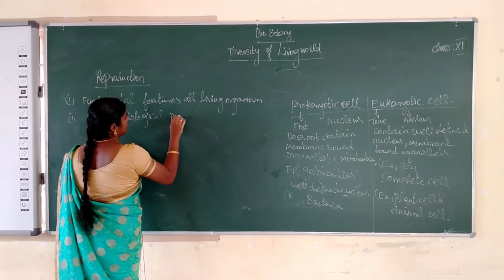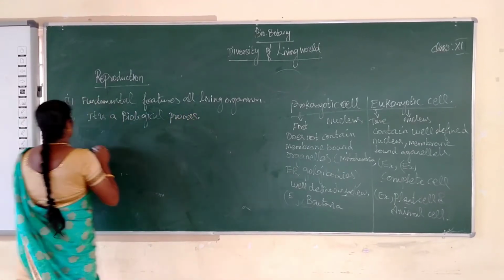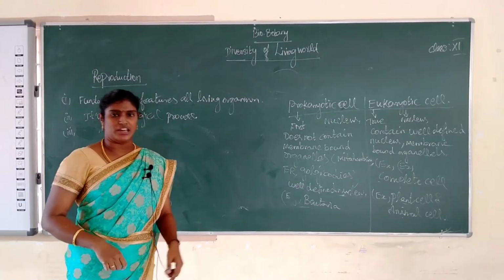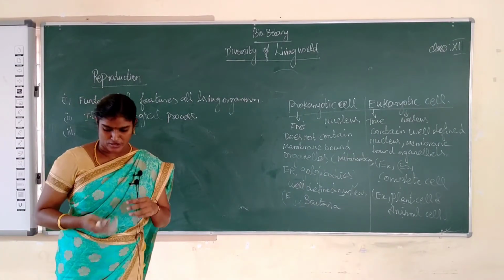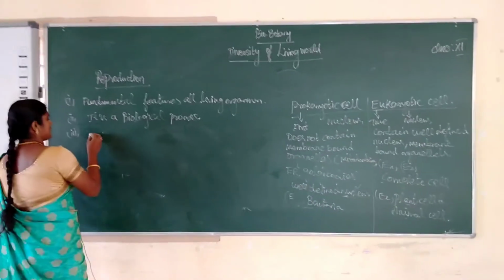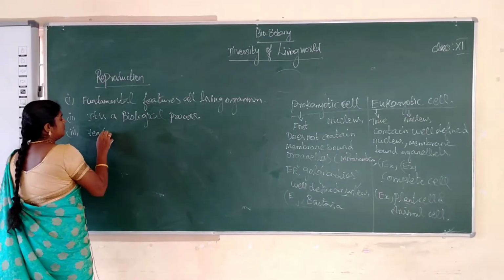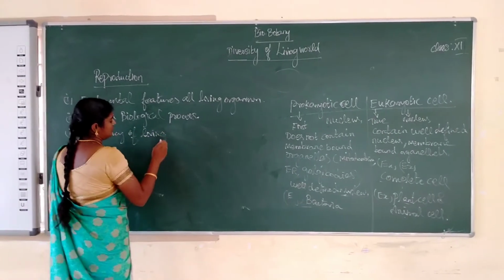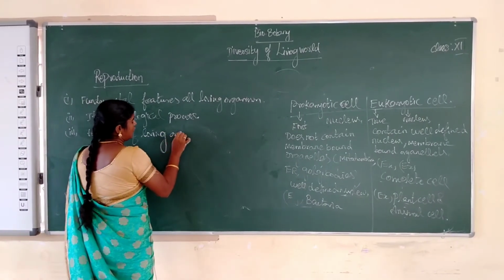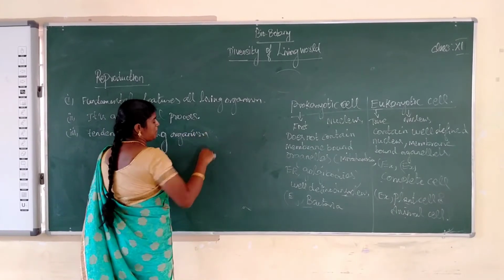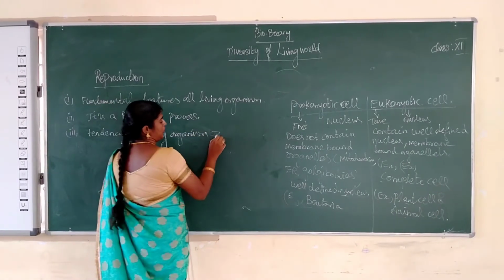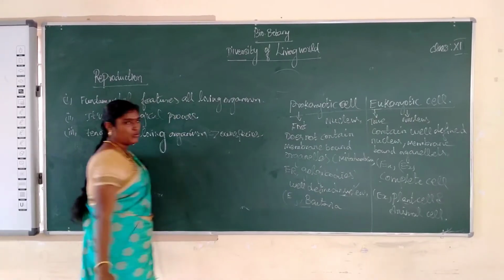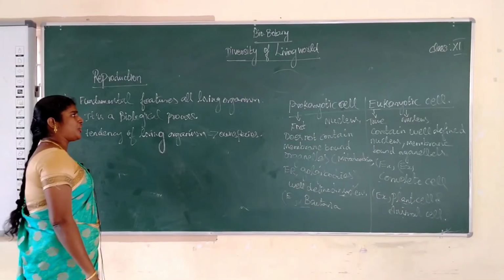Okay, next one, third one, it is a tendency of living organisms to perpetuate their own species. Perpetuate its own species. It is called reproduction. Okay, what is the use of reproduction?